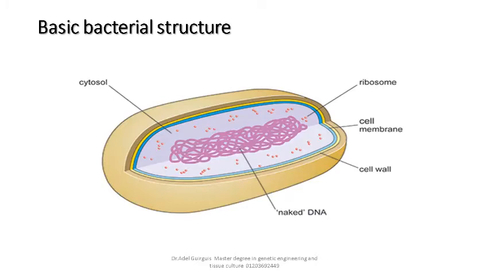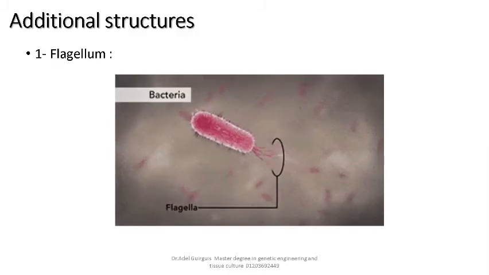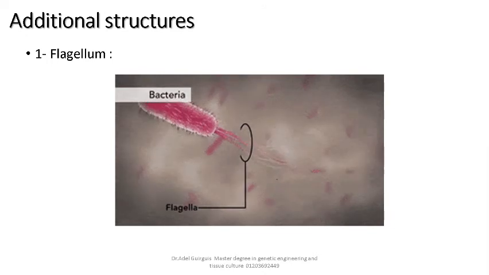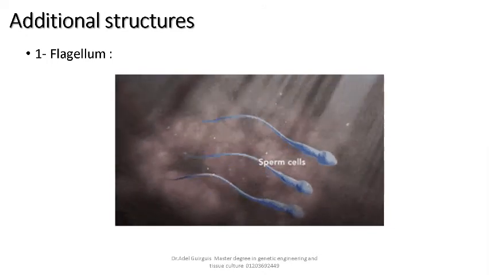Cell wall. Cell surface membrane. Cytoplasm. Circular DNA, which is sometimes referred to as a chromosome. And ribosomes. But some bacteria may have additional structures like a flagellum for locomotion. It is simpler in structure than that of a eukaryotic cell, like a sperm cell.